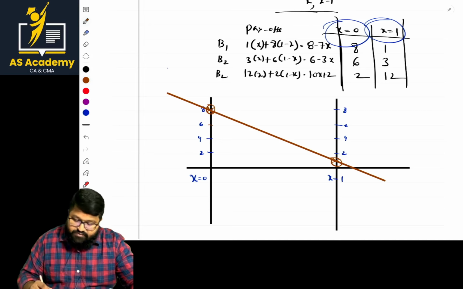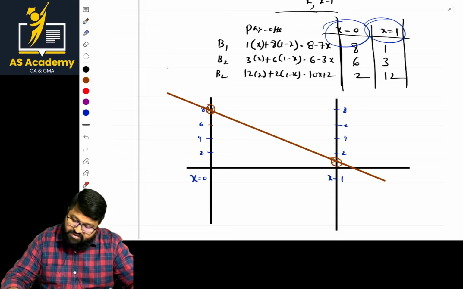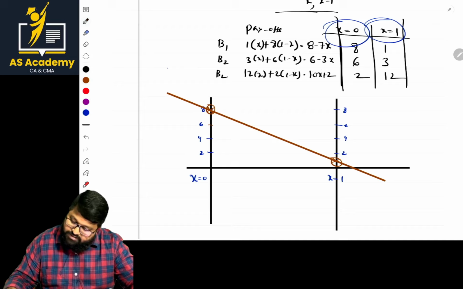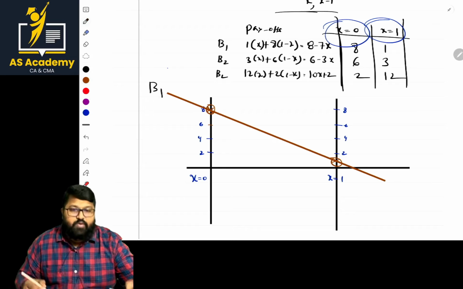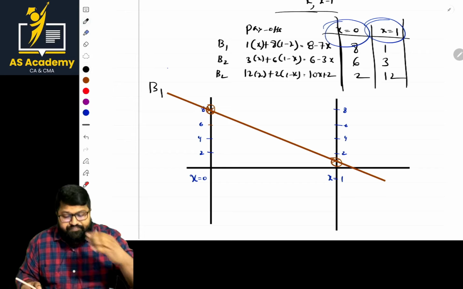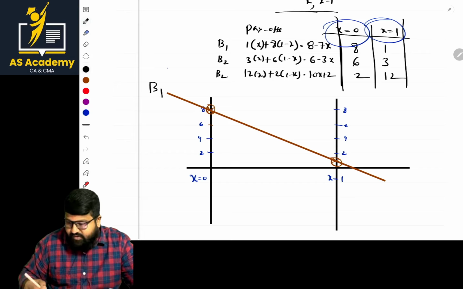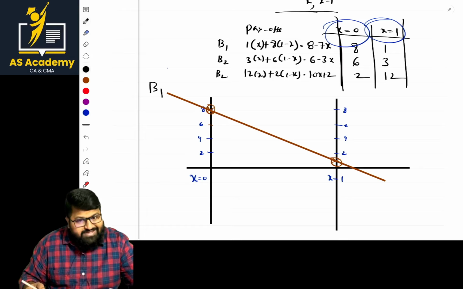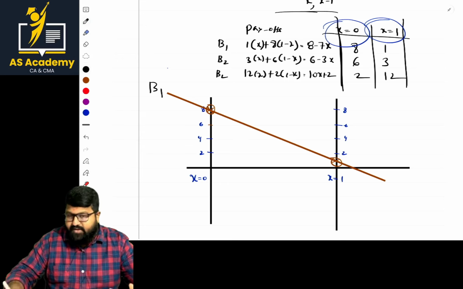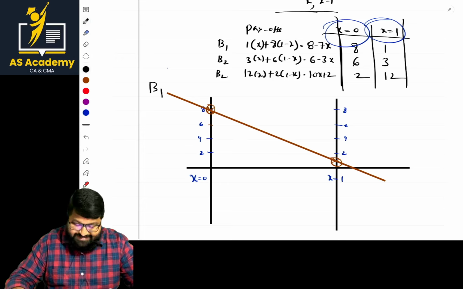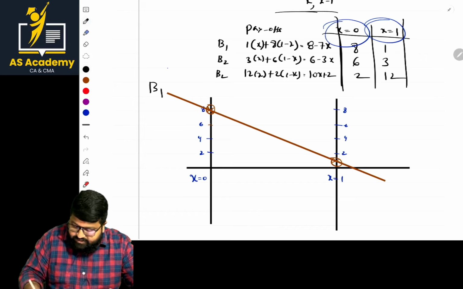Next. What is next line, sir? This line is represented with the letter basically B1. Okay. Now what is next one, ma? Next point. What is next point? In this case of next point, the point is 6, 3. 6 is here.